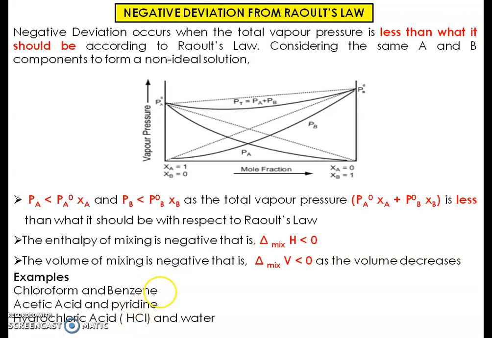So today we have discussed what is meant by an ideal solution, what is meant by a non-ideal or real solution, and we have also discussed their characteristics. Then we have discussed positive deviation from Raoult's law as well as negative deviation from Raoult's law, which is shown by non-ideal solutions or real solutions.